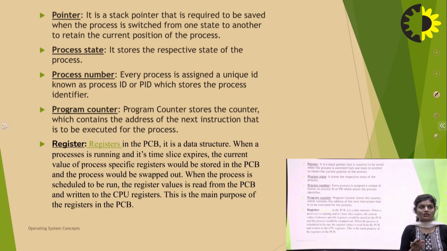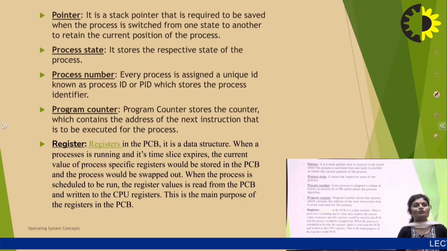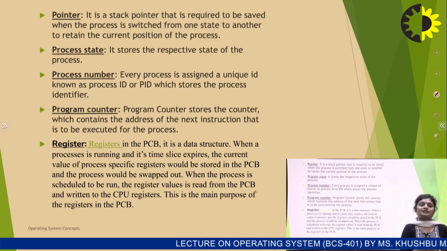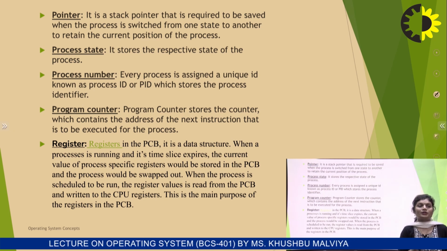Process state stores the respective state of the process; it shows in which state the process is. Process number, as I discussed earlier, is a unique ID, a unique number. The program counter stores the address of the next instruction that is to be executed for the process. If one process is running in the CPU, the next instruction line is defined by the program counter.